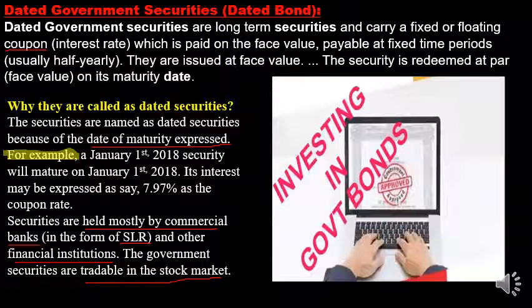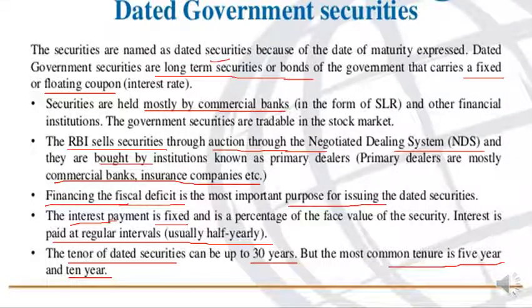Another plus point is that the dated bond or dated government security can be traded in the stock market. It is issued in the primary market, and if the investor wants to sell, the investor can sell before the due date in the stock market, in the secondary market. So that is about some points related to dated government securities or dated bond. Here I am going to explain some features.